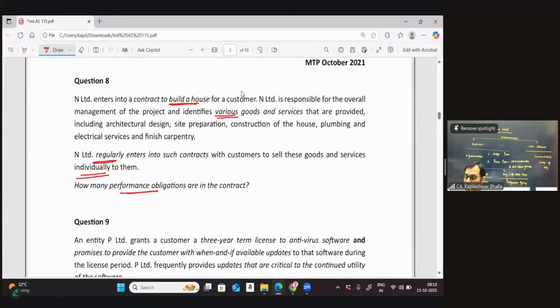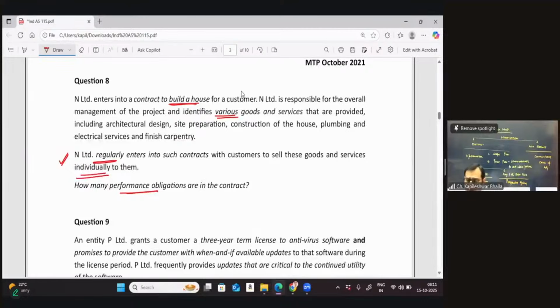The first thing you need to do in this particular case is put a question to the entity: is the entity regularly selling all these goods on a standalone basis? The answer, of course, is yes. Because when you look at the identification of performance obligations, your first stage is to ask the entity whether they are selling on a regular basis all the products which are bundled together, on an individual basis. And the answer is yes.